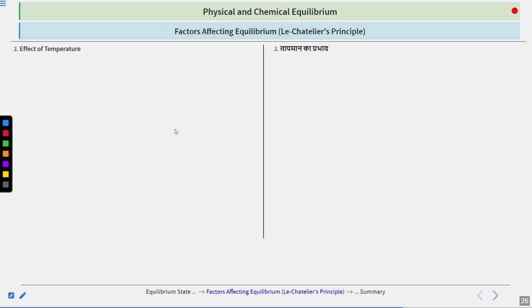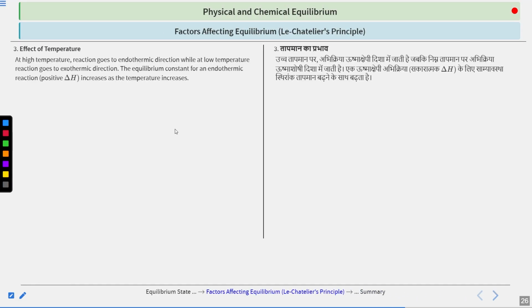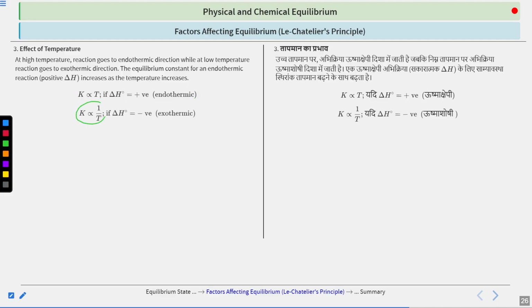Then we have the effect of temperature. If you are talking about an exothermic reaction, then an increase in temperature moves the reaction in the backward direction, and if it is endothermic, then an increase in temperature moves the reaction in the forward direction. We have seen that. The same thing is written here: the equilibrium constant is directly proportional to temperature for an endothermic process, and it is inversely proportional to temperature for an exothermic process.